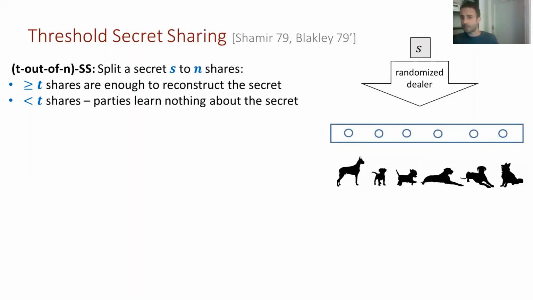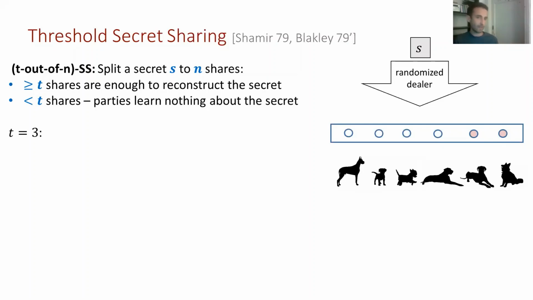And any coalition of size less than T should learn nothing from the shares they received about the secret. So for example, if T equals 3, then this triad should learn the secret, these also, but these two should learn nothing about the secret.